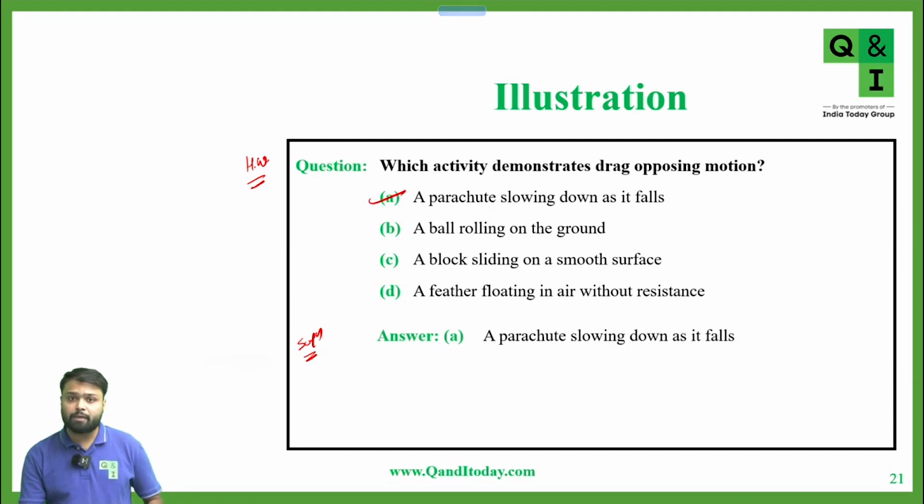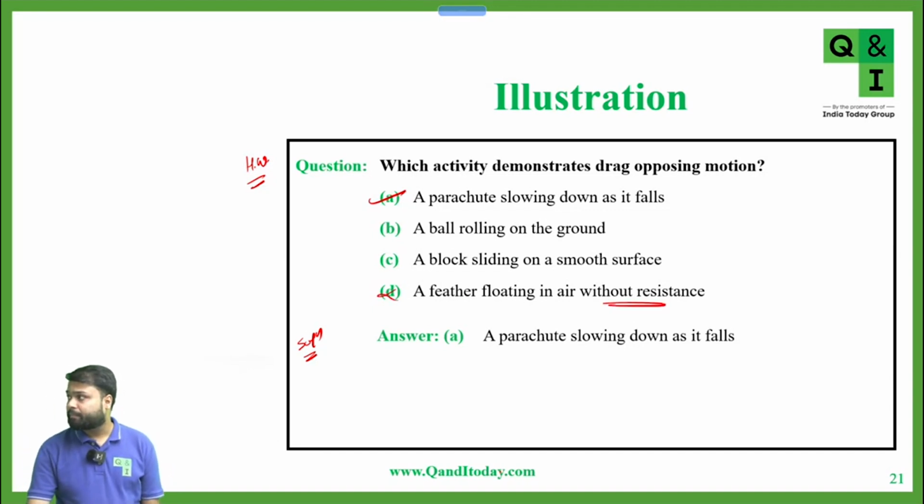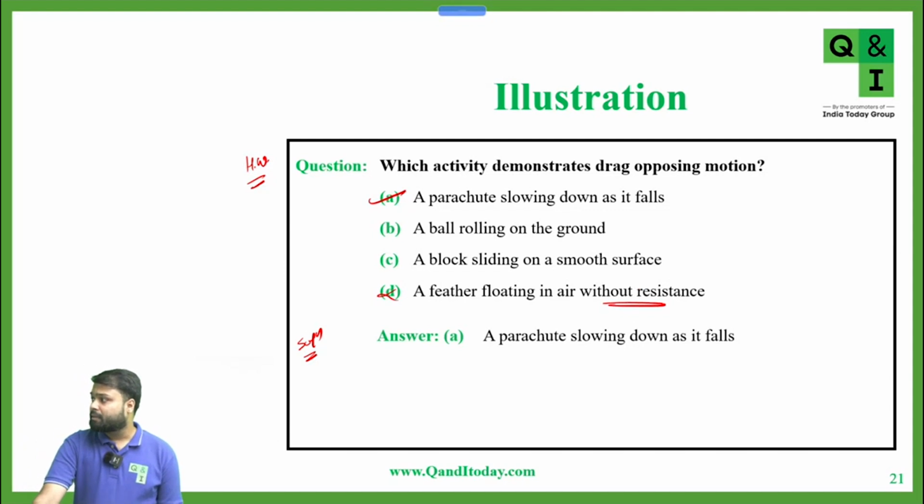As the parachute falls, the air resistance will act opposite to the direction of motion, that is opposite to the direction of the parachute. Is this clear? Again, D option is incorrect. Why? Because it is given without resistance. Is this clear to everyone?